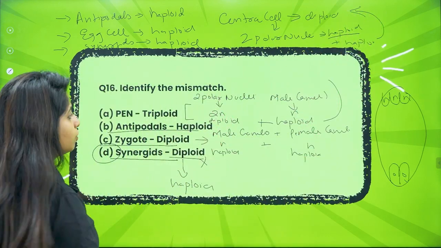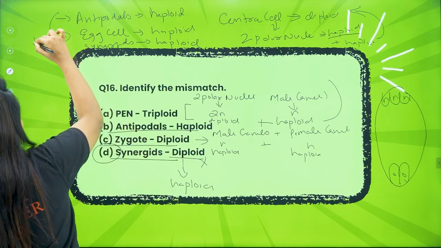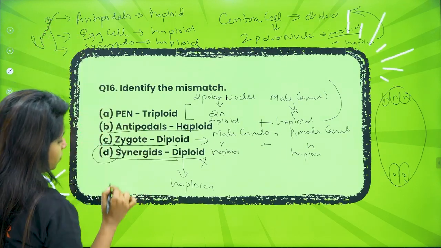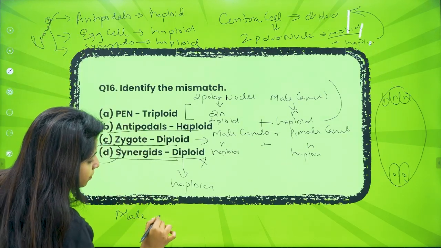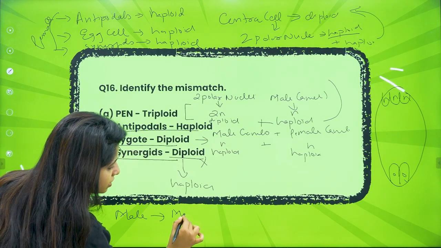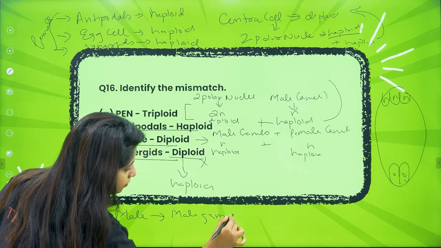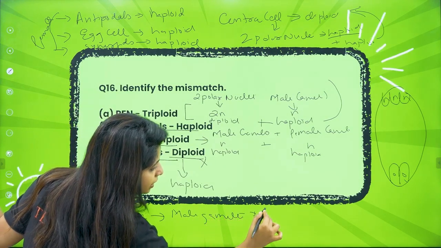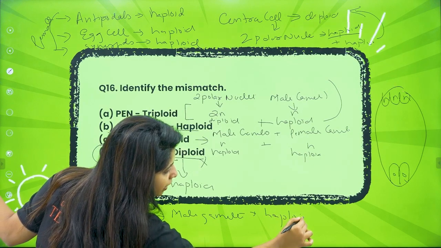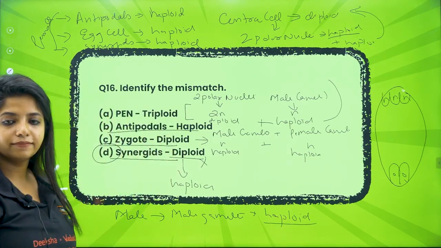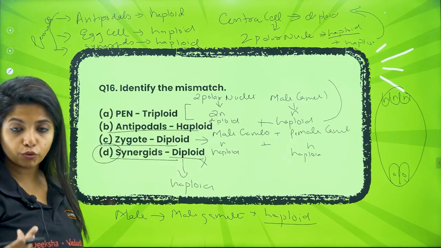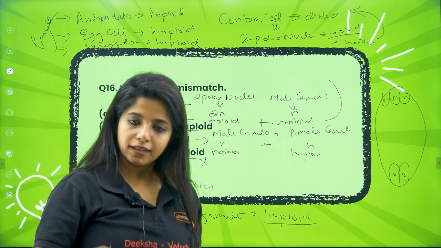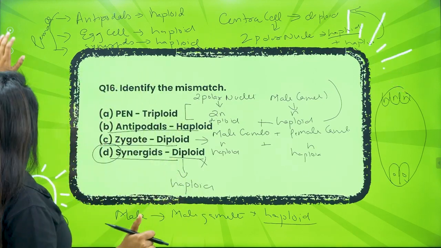Okay, now that is about the female part, right? If you want the male part, the male gametes, obviously, male gamete, it is what? Haploid in nature. That's all. Okay, if you want to know the ploidy of any other cells out there, definitely let me know in the comment section. It will be helpful for you.